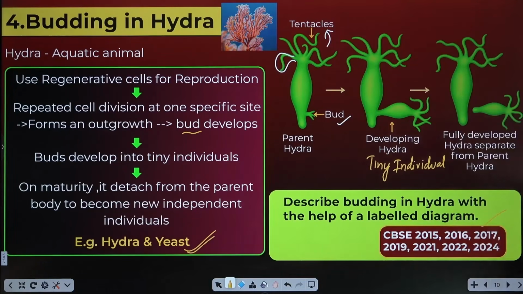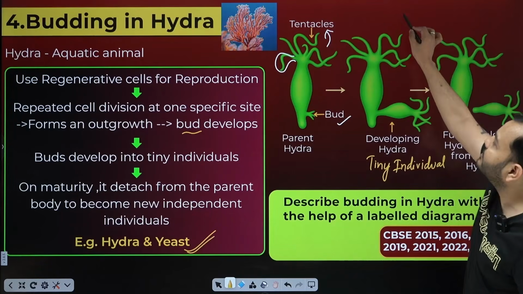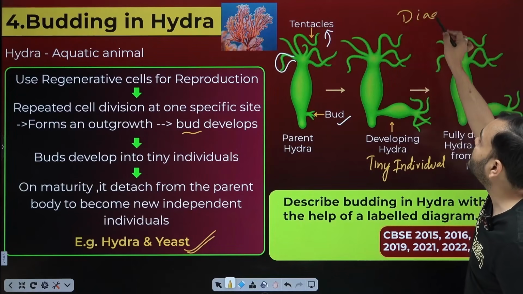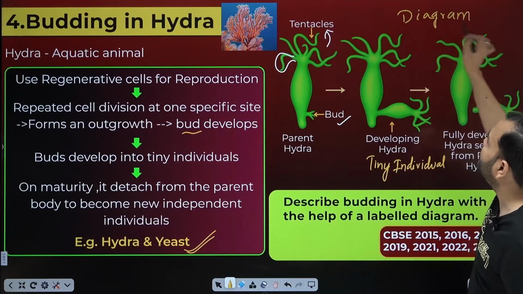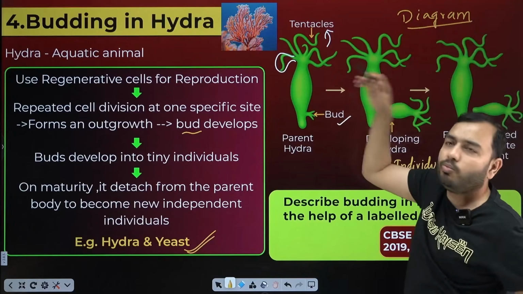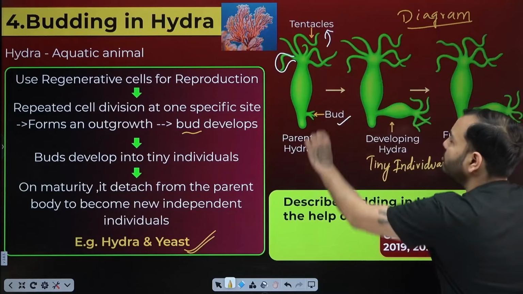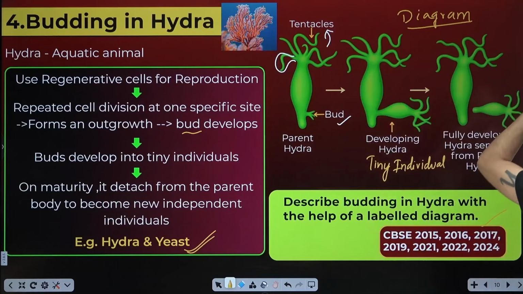CBSE 2015, 2021, 2022 asked this question many times: Describe budding in hydra with the help of a labelled diagram. So practice the diagram. Well, it is very easy. Draw a bottle-like shape at the bottom, make frizzy, ruffled hair on top, then make a lump come out from the side, and after making the lump, separate it later. Okay, so practice that diagram.